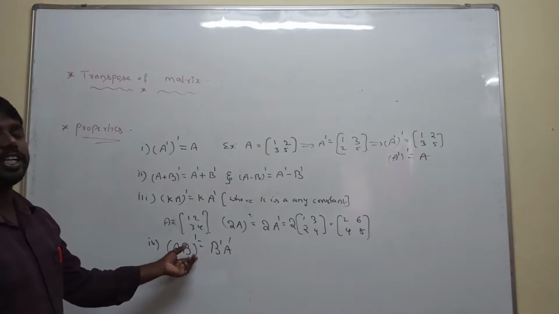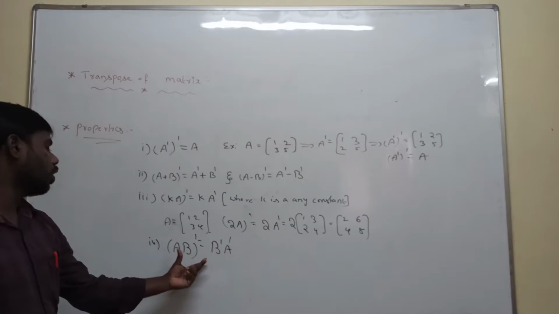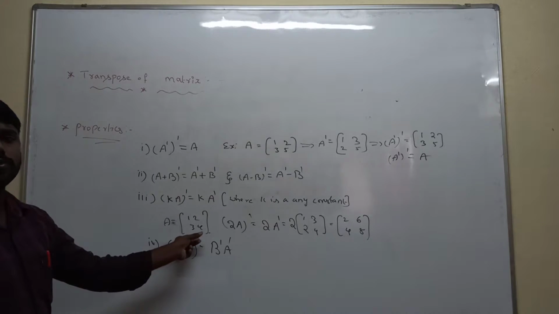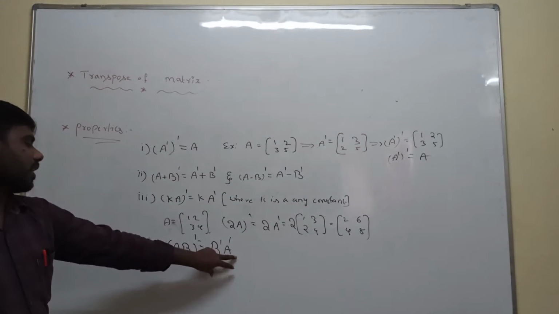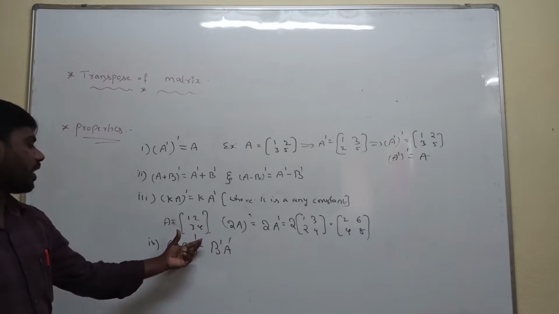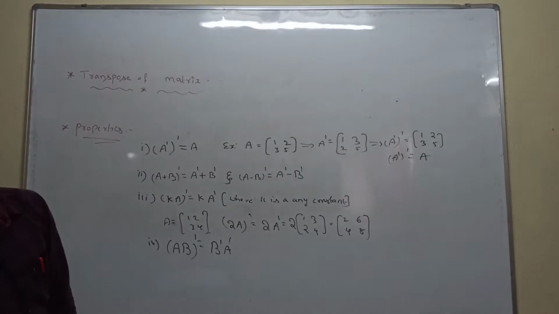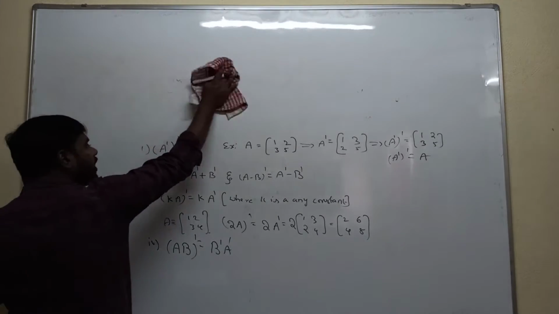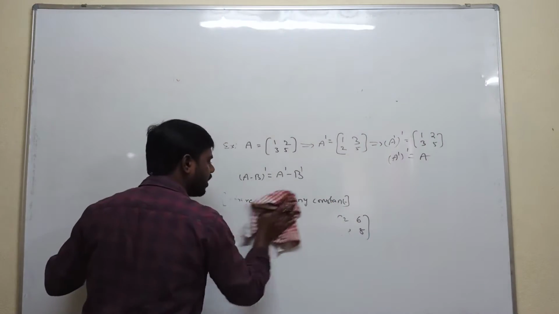Product of the two matrices means (AB) whole transpose is equal to B transpose into A transpose. Whenever you are doing product of the two matrices, after calculating the transpose of the product matrix and the product of the two transposed matrices, definitely both matrices should be equal here. That's why this property: (AB) whole transpose is equal to B transpose A transpose. Everyone understood? It is clear. Now we are going to problems. Very easy. Don't be confused. Transpose is nothing but interchanging rows and columns. It is nothing but transpose of the matrix.